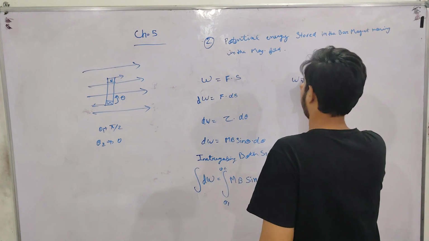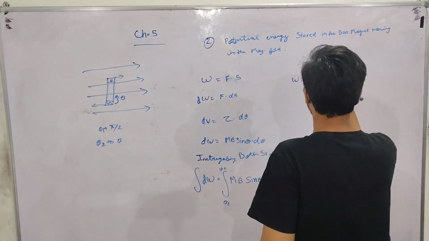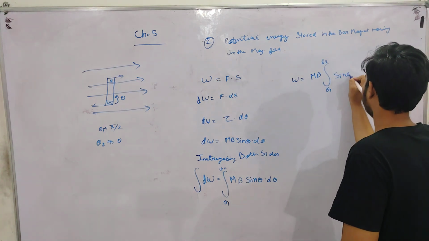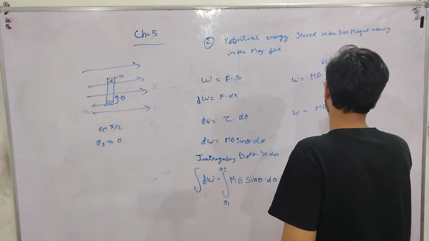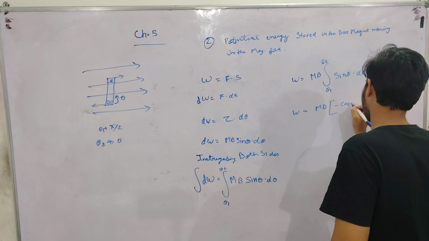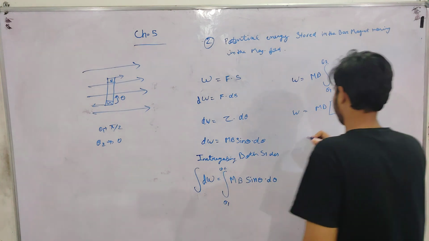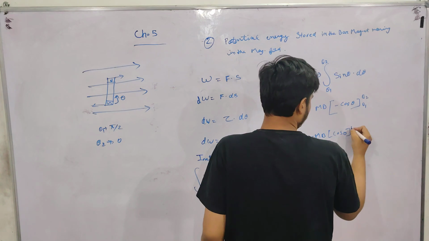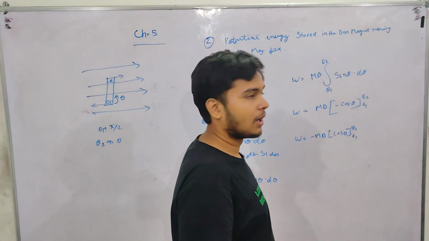Integrating, we get W equals mB, which comes outside, integral from theta 1 to theta 2 of sin theta d theta. On integrating sin theta, we get minus cos theta from theta 1 to theta 2. The minus sign comes outside: minus mB cos theta, upper limit minus lower limit.